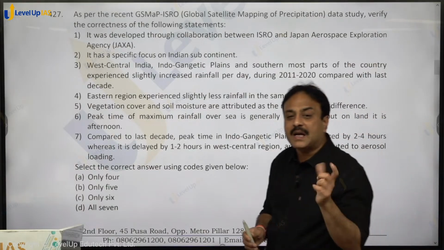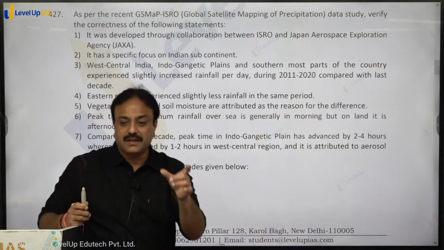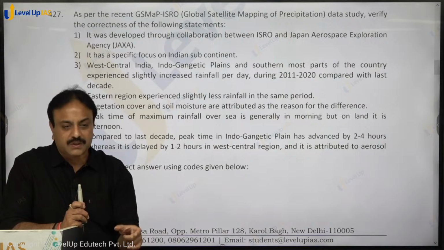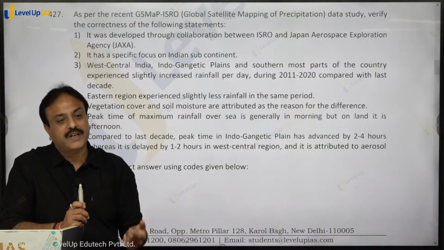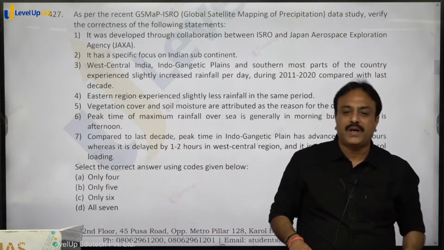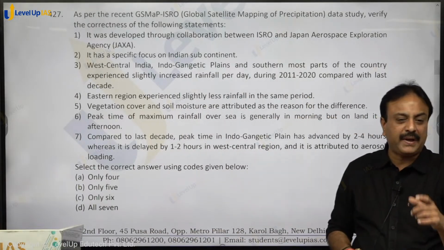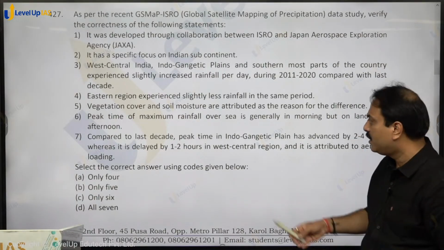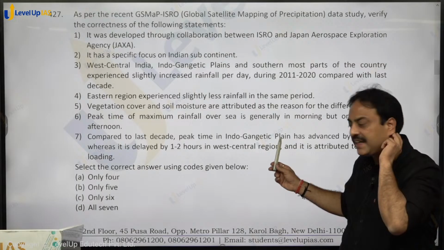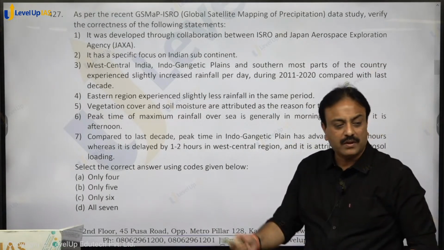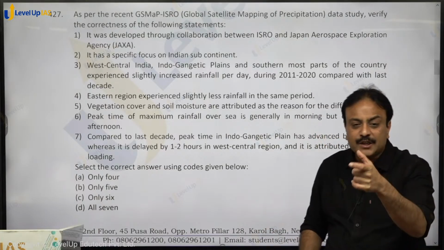Then what is the peak time of rainfall? This study has worked on that. That at what time in 24 hours format maximum rainfall takes place. So it has been calculated that over oceans peak time of rainfall is morning hours, and over land it is slightly late. So peak time of maximum rainfall over sea is generally in morning, but on the land it is afternoon. Are you getting that?